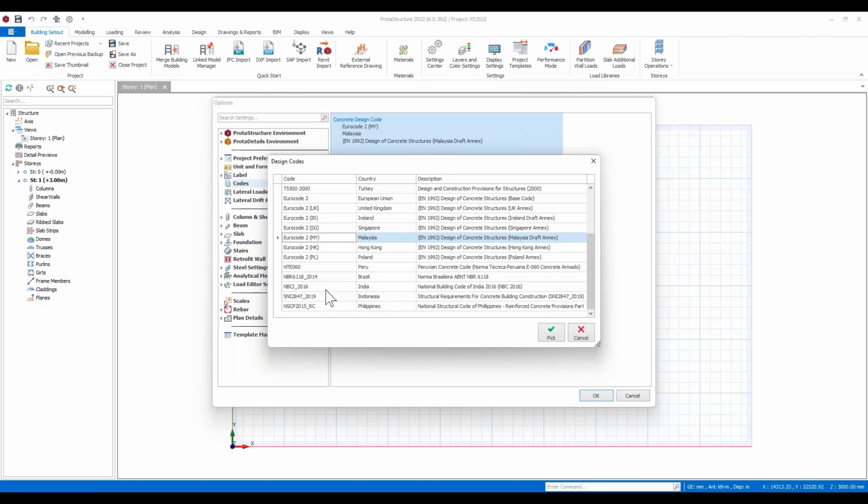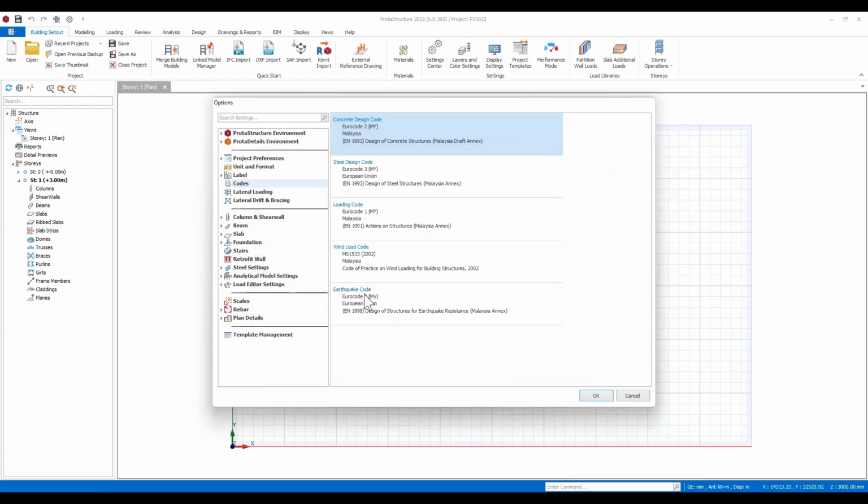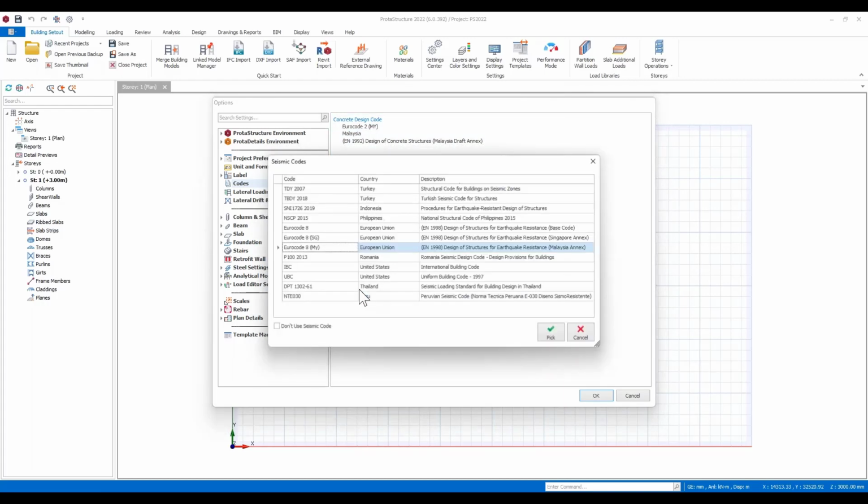Some of our Indian users, I know you've been waiting for a while and you're getting quite excited. We are looking at introducing the Indian codes at the end of this year. So that's something for everyone across India to look forward to. So you can choose the different codes of practice you want to use, whether it's a concrete design or maybe seismic codes, IBC, UBC, and you can mix and match these codes within here.